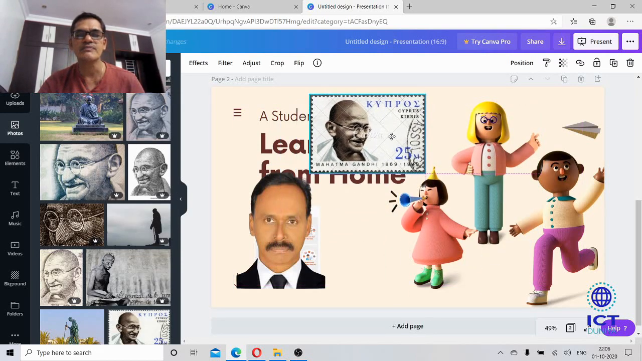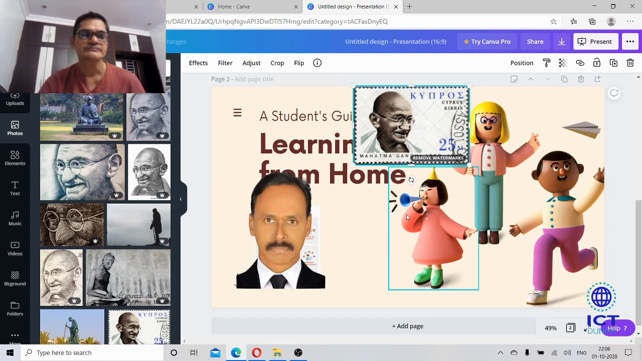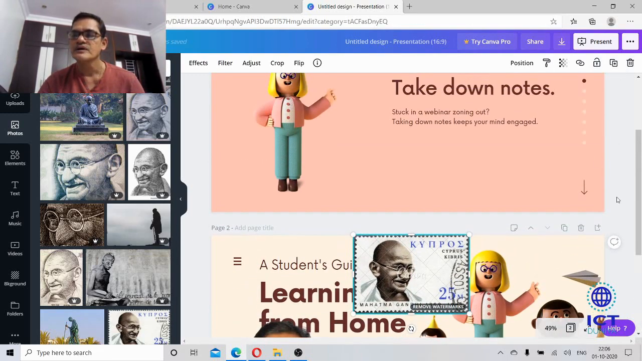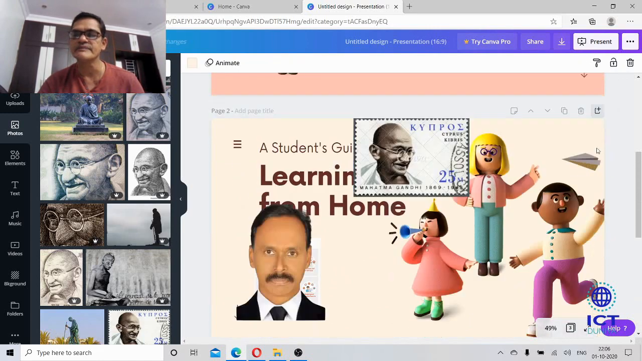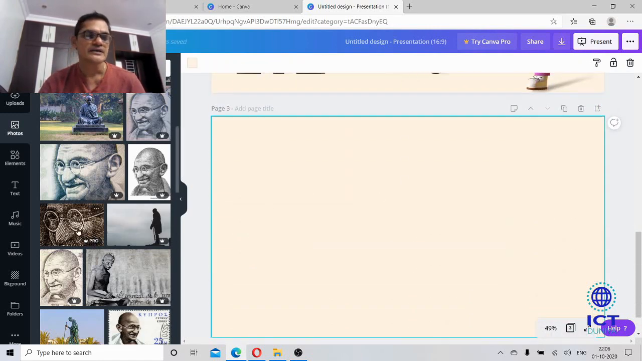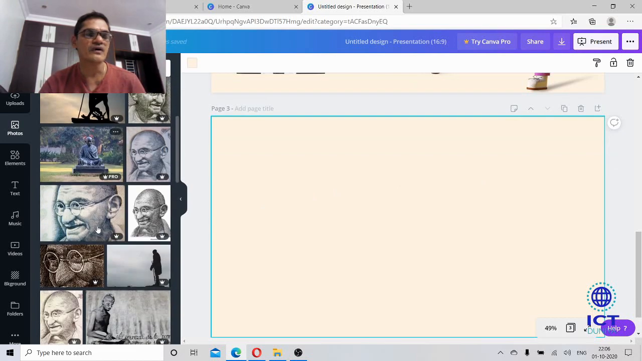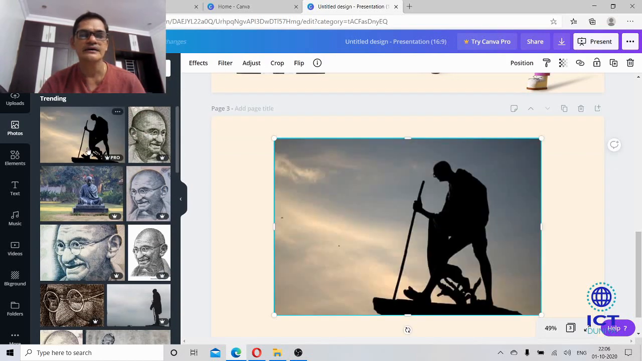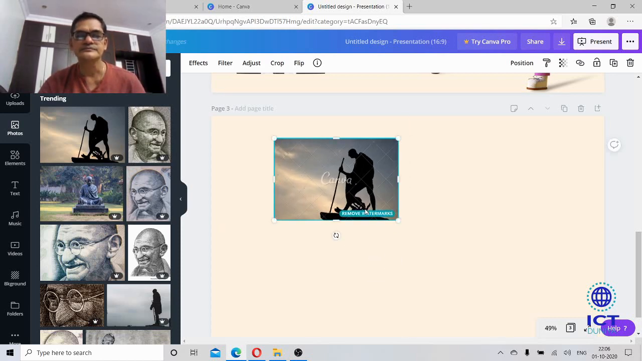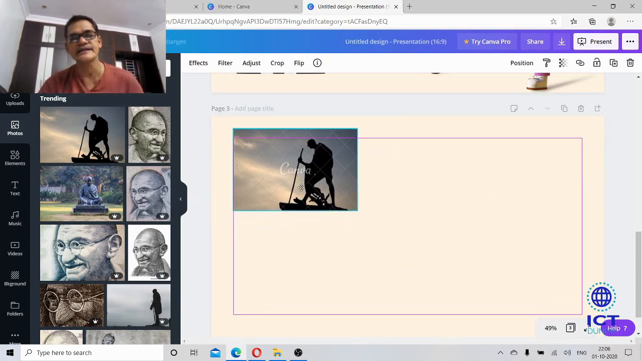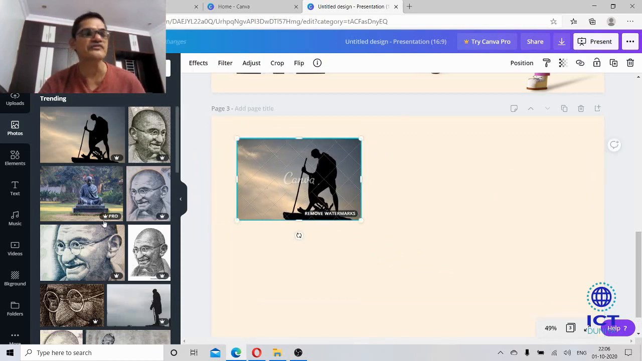So this is about adding picture, and I would like to add one more page to this. Let me add and I'll show you. See here, I want to add some beautiful pictures of Gandhiji. So in this way we can drag this and set here as per our wish.